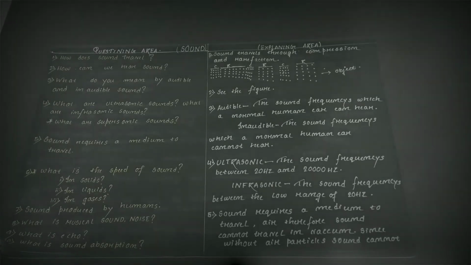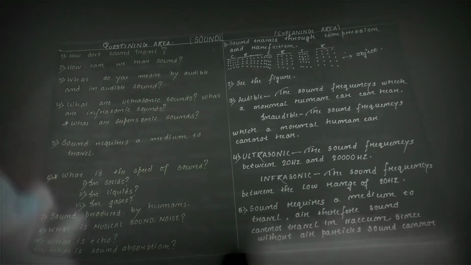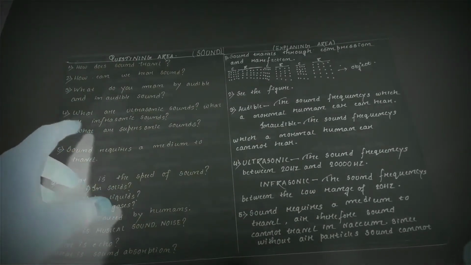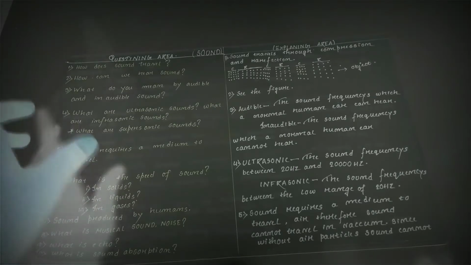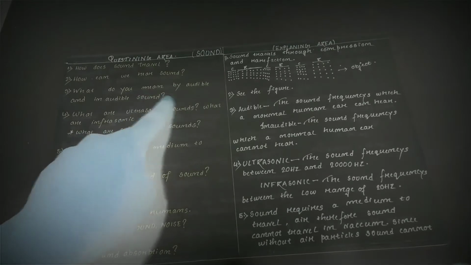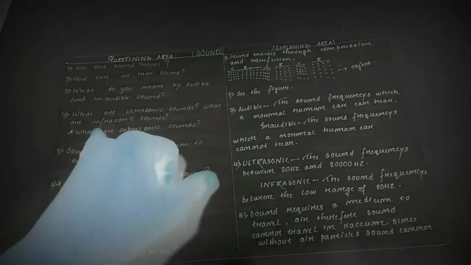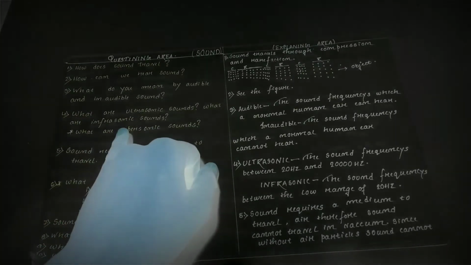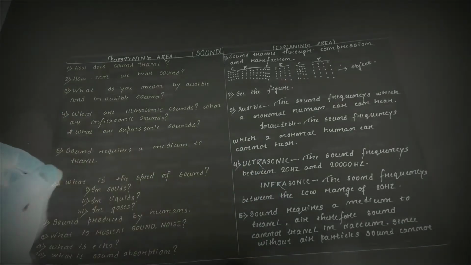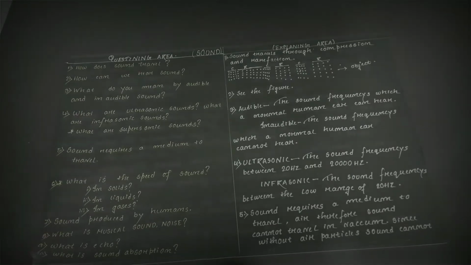So today our matter of discussion is about 5 topics, and the rest 5 topics will be discussed later. So the 5 topics are: how does sound travel? How can we hear sound? What do you mean by audible and inaudible sound? What are ultrasonic sounds? What are infrasonic sounds? And along with that, there is an extra question: what are supersonic sounds? Now, next question is: sound requires a medium to travel. This is the topic on which I will be explaining you.